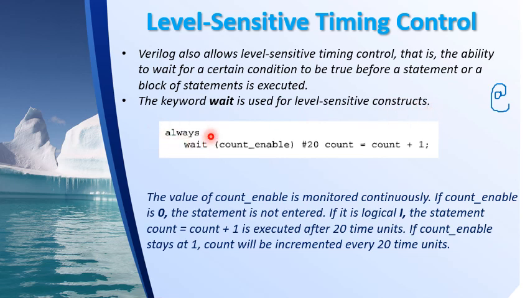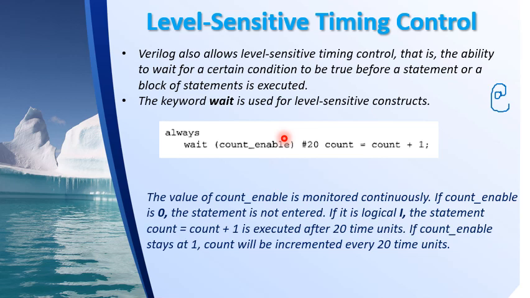So I have the always statement inside which I write wait count enable, the signal I want to check for, and if that is true, hash 20, that means I want a delay of 20 time units, count equal to count plus 1. So here what is happening is the value of count enable is monitored continuously. Now if count enable is 0, this statement will not be executed at all.